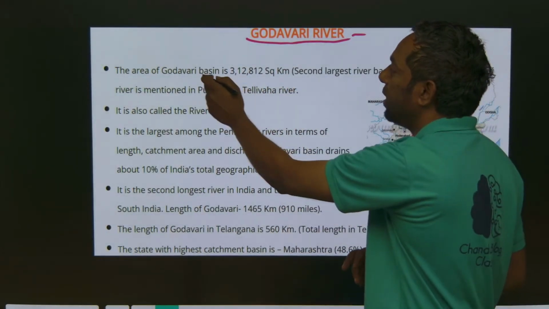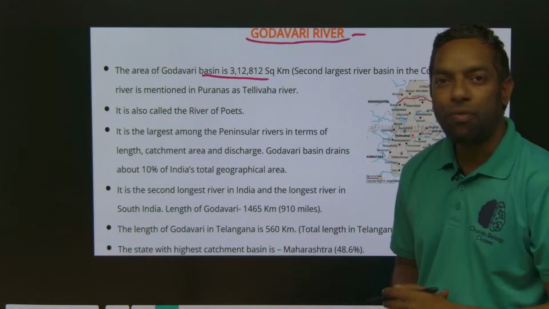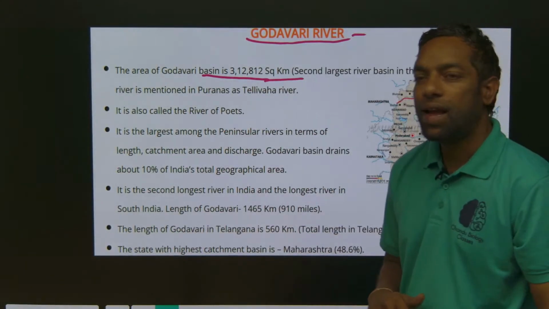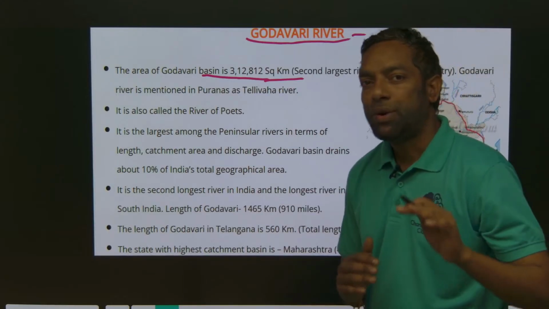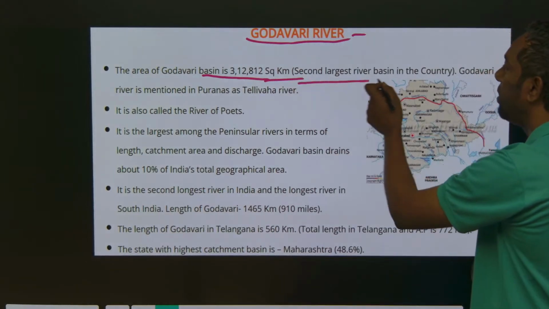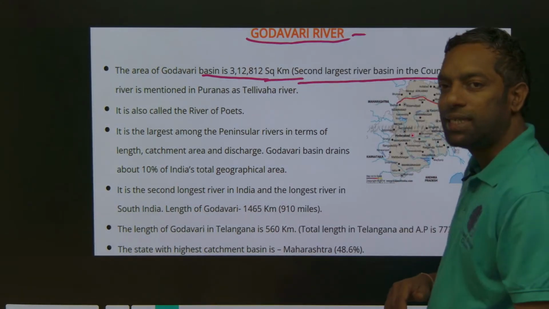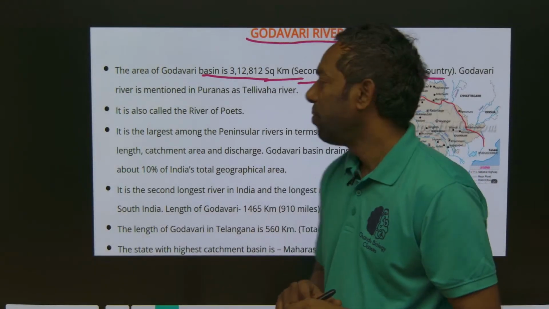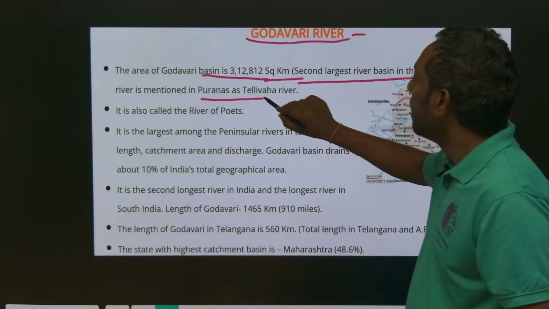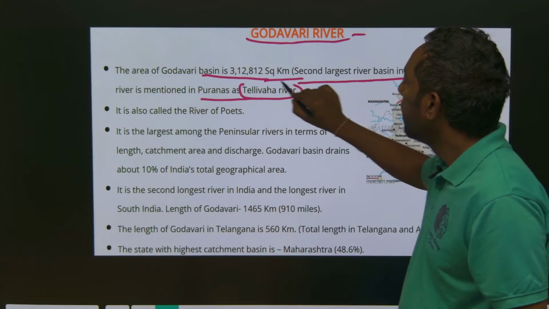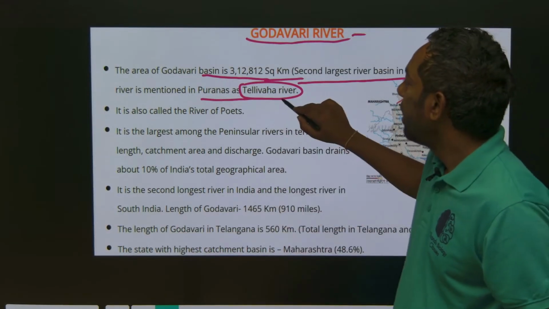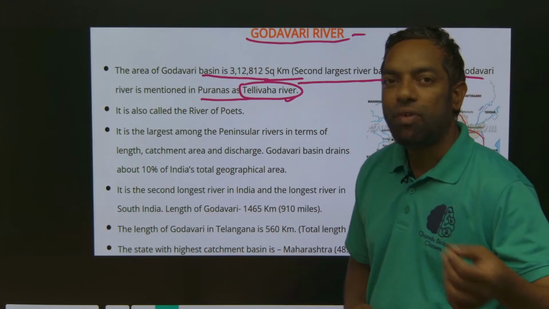The Godavari river basin is 3,12,812 square kilometers. This is the second largest basin in the country. Godavari is the peninsular river that historically we call the Tellivaha river in Telangana. In Telangana, it is mentioned in the Puranas as the Tellivaha river.